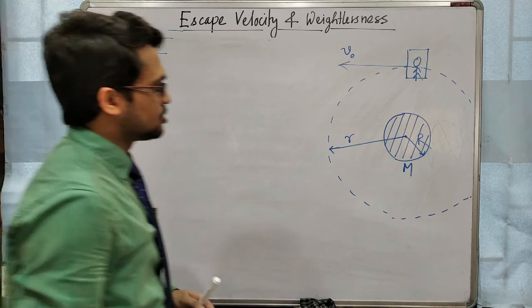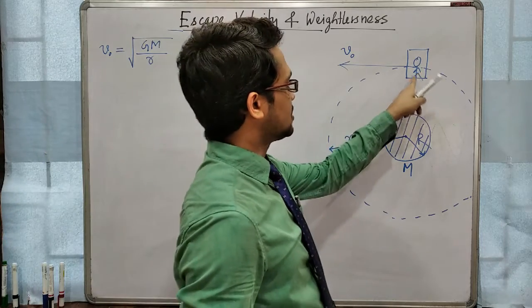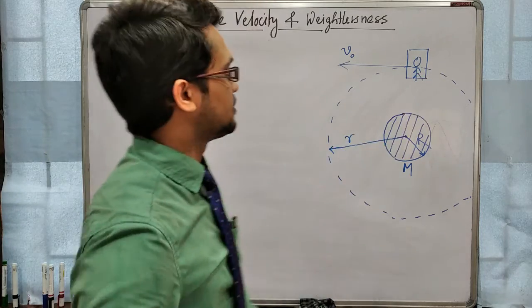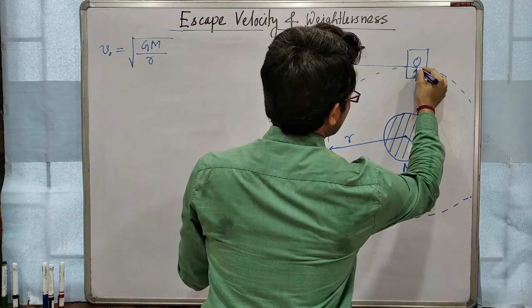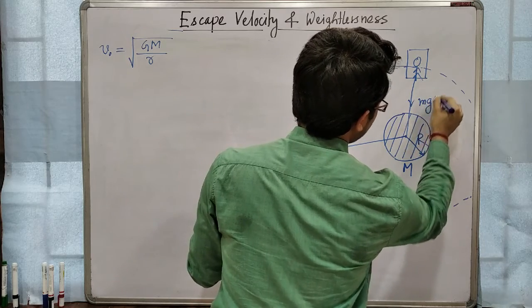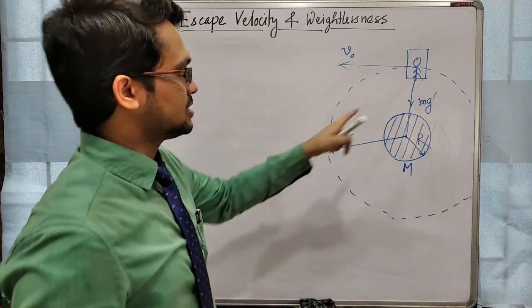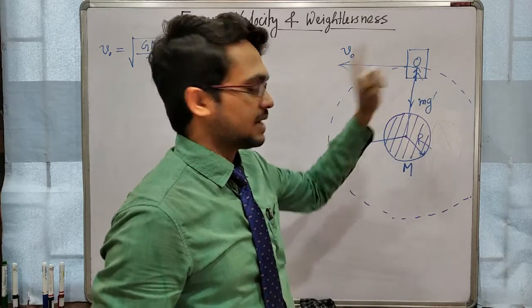Here we will see the weight of this person. One force will be acting towards the center of the earth, that is mg prime. Because this person is not on the surface of earth, I am not taking g, it is mg prime.